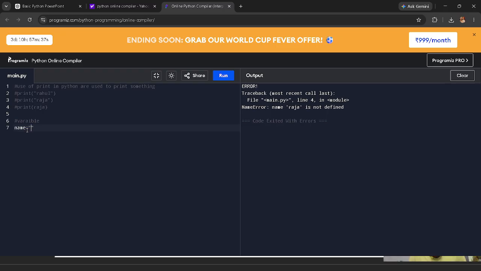By the way, earlier x was equal to 20. The 20 is a number, so we don't give the double quotes. And this time our name is a string. Everybody calls it a string.